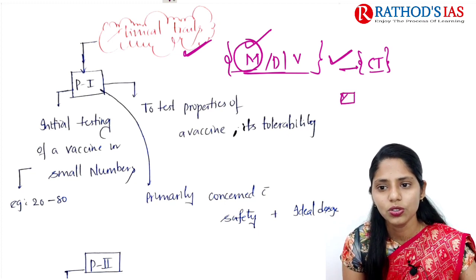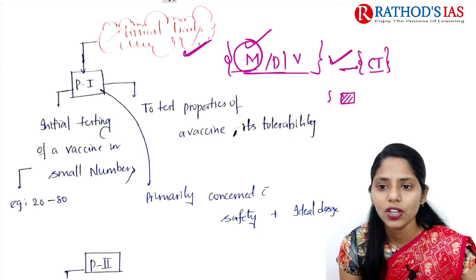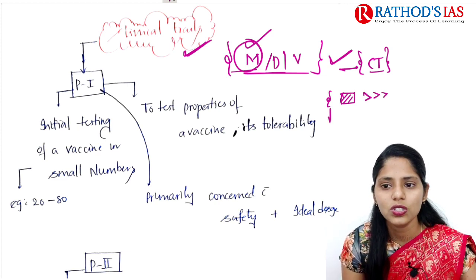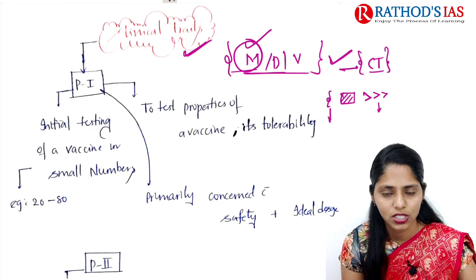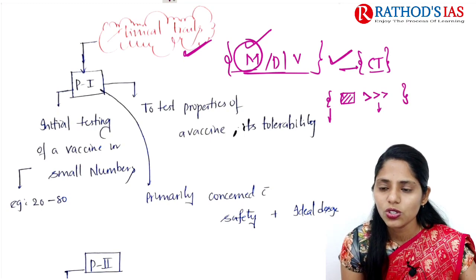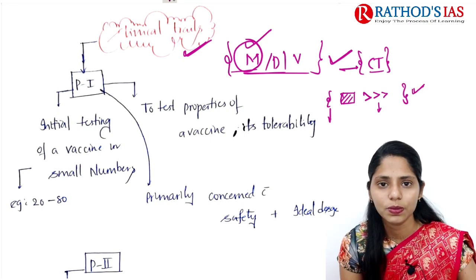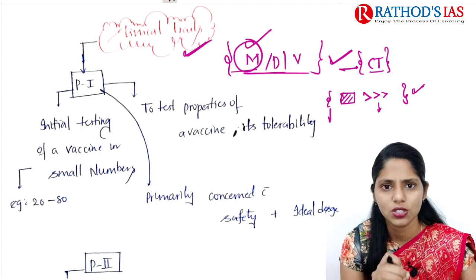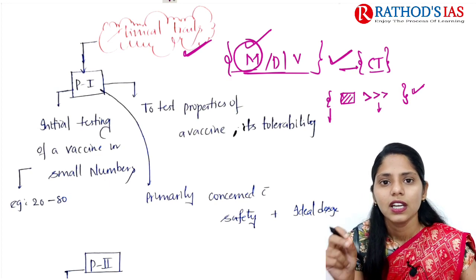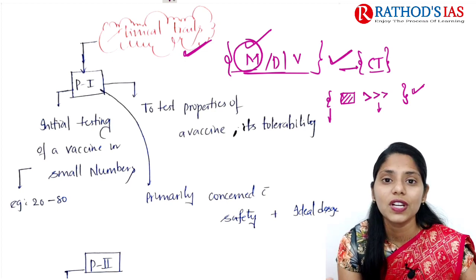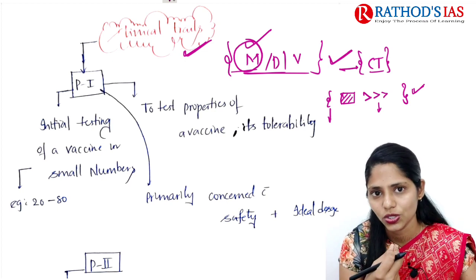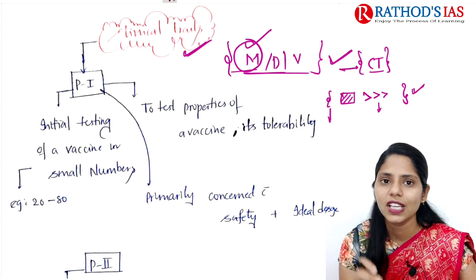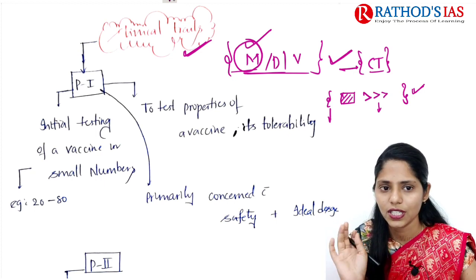Because at so and so dosage it is very good for use, but when we take a lower dose it will not be effective, and if you take a higher dose that will lead to some other complications. So we also need to decide the right dosage to be taken in different age groups. For example, in children we give a lower dose. For patients who are suffering from severe disease, we give a higher dose. And for adults, we give so and so dose. So fixation of dosage is also very important.